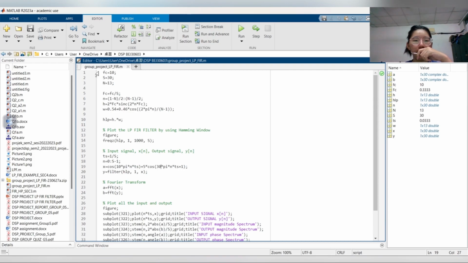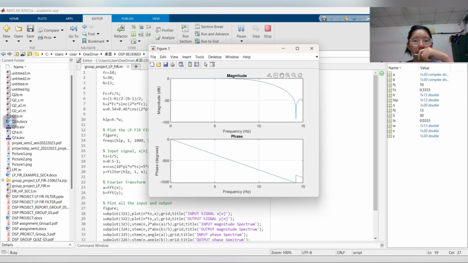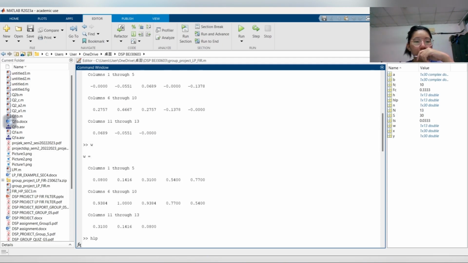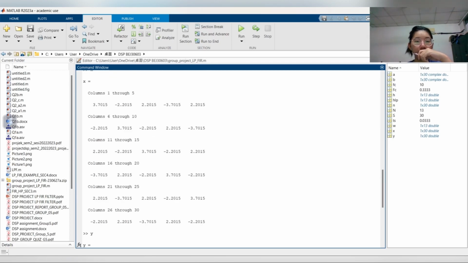So here we already added the parameter values, and we added the equations that we need to use to design the low pass FIR filter, and this is the code that we wrote to show the graph. So here we run the program. After we build the coding, we can use the command window to find the result values. So here are the values that we found for the FC, for the value N, for the H and W. So these values are the same as the calculation values.